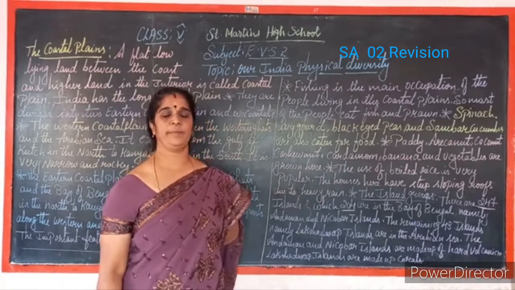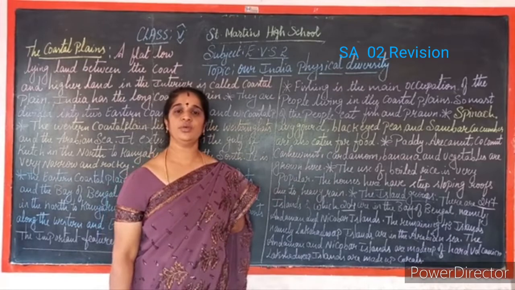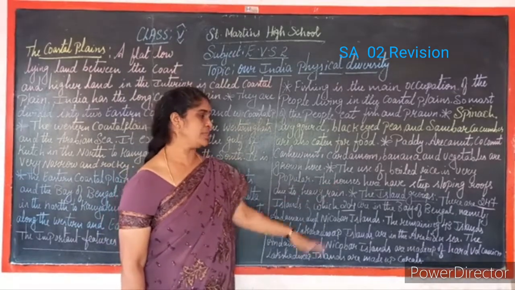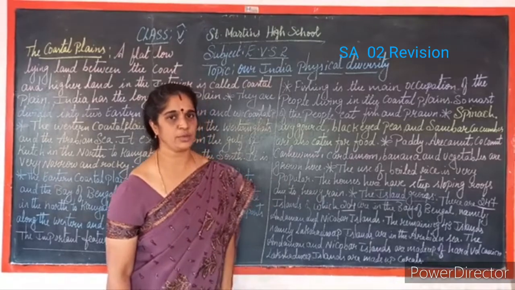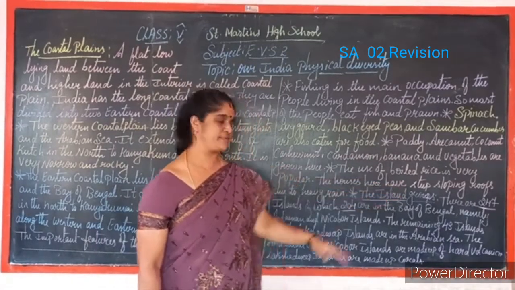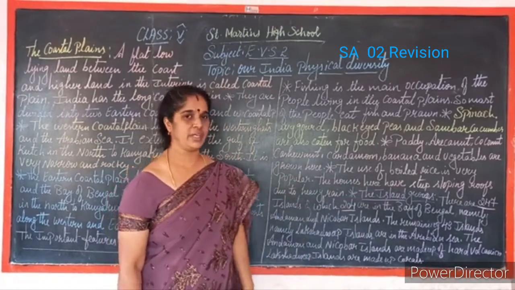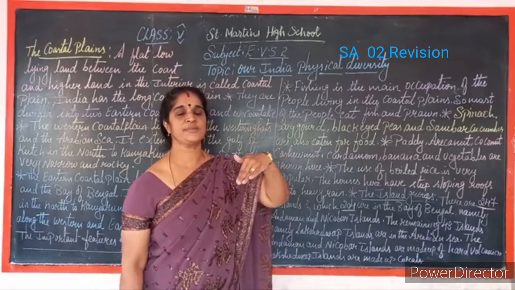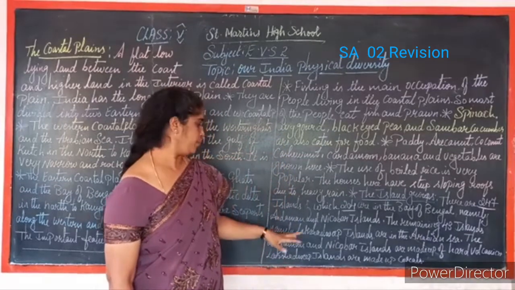Normally, the coastal plain people eat more boiled rice. The houses in the coastal plains have steep sloping roofs due to heavy rain.